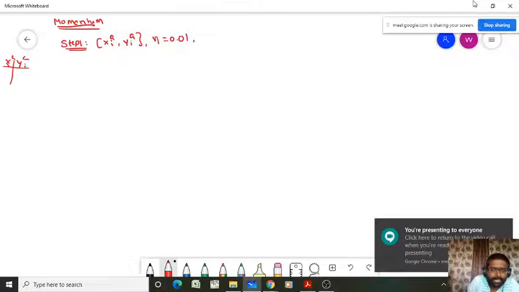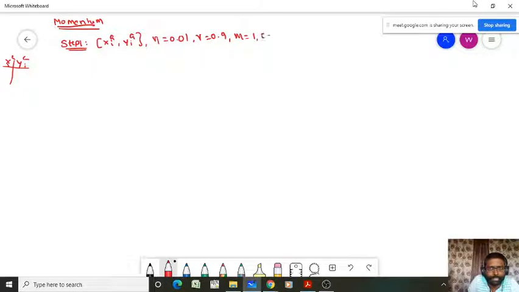And you have to initialize the momentum coefficient 0.9, and initialize your model parameters m equal to 1 and c equal to -1, and the number of epochs like 100 or 10,000, whatever it may be. In the case of momentum we have to initialize a velocity vector for each model parameter, vm equal to vc equal to 0, and also choose ns, the number of samples, depending upon your data set. Fine. So now step 2.